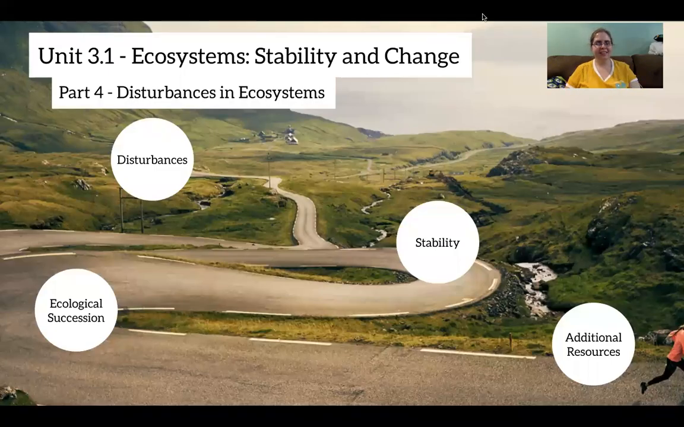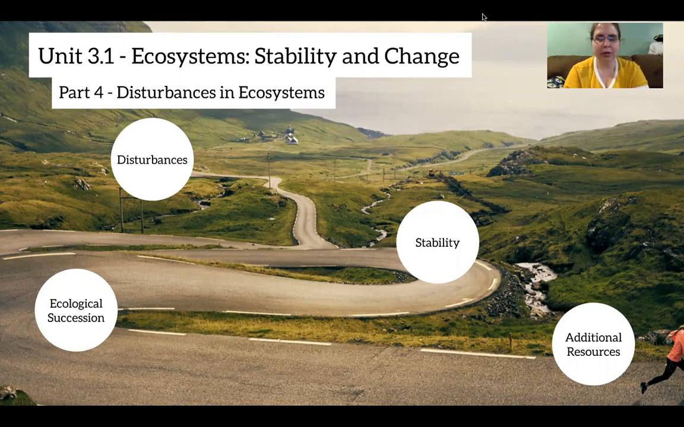Hi, hey guys, this is Unit 3.1, Ecosystem Stability and Change, and we are on our last part of notes for it. So part 4 looks at disturbances in ecosystems. Not a whole lot. This should be a pretty quick one, so let's go ahead and get going, shall we? All righty.